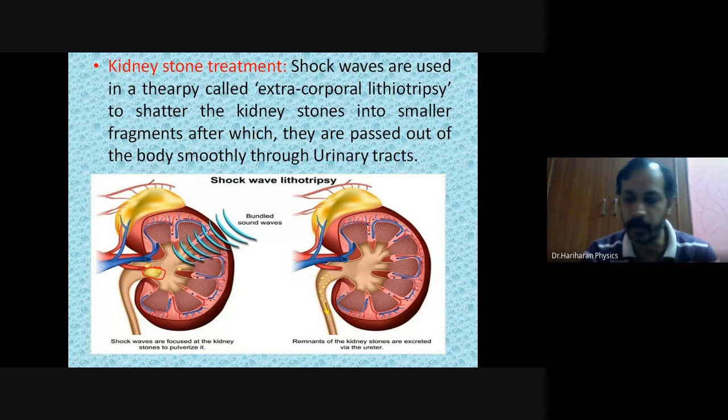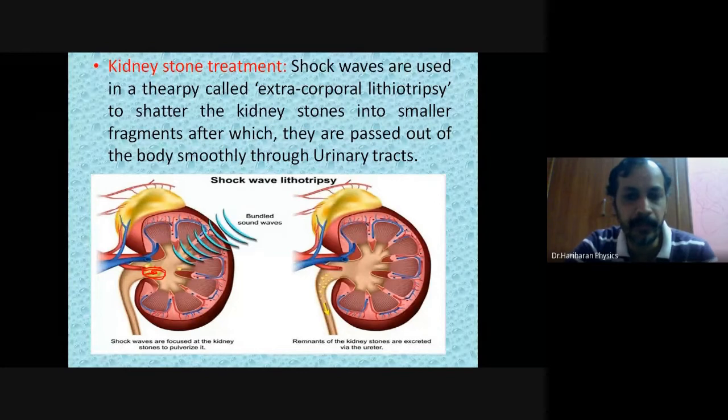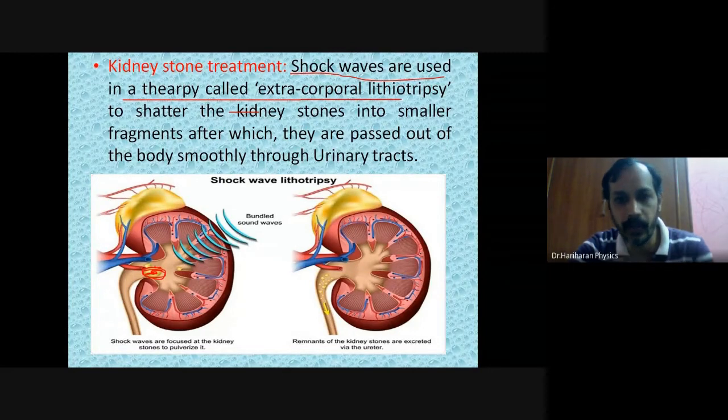Likewise, now having identified the problem that the stone is accumulated in the kidney, how can we remove it without performing surgery? So now look here, shock waves. Shock waves are used in a therapy called extracorporeal lithotripsy.